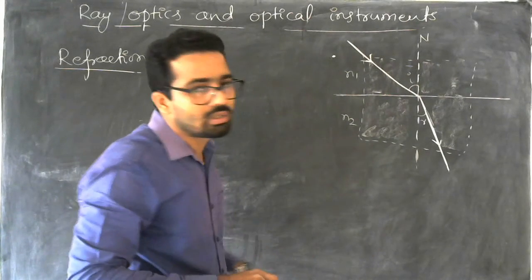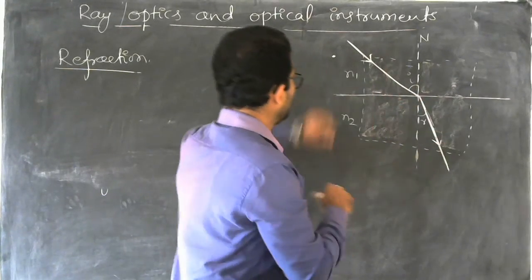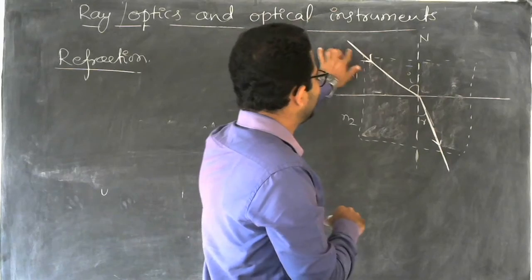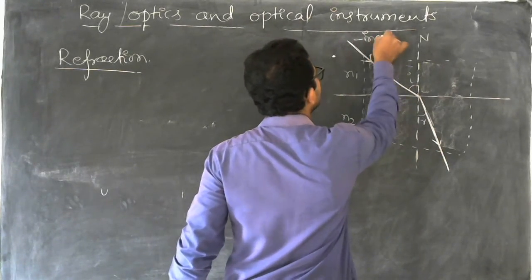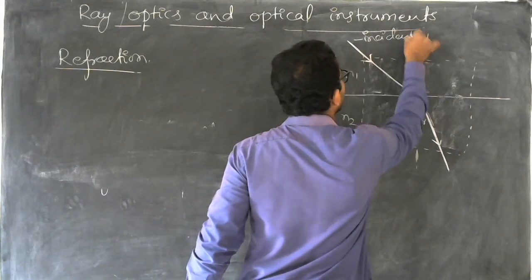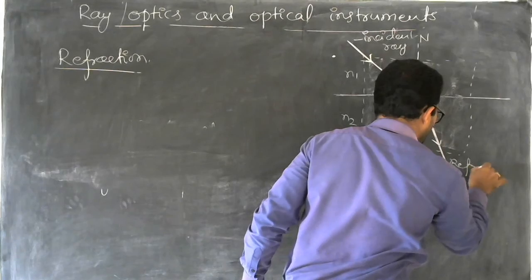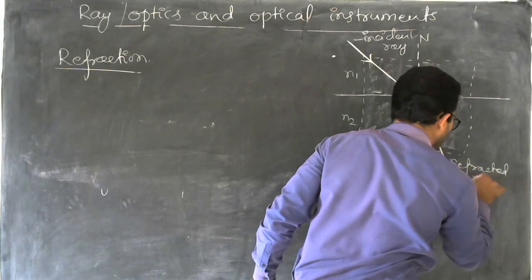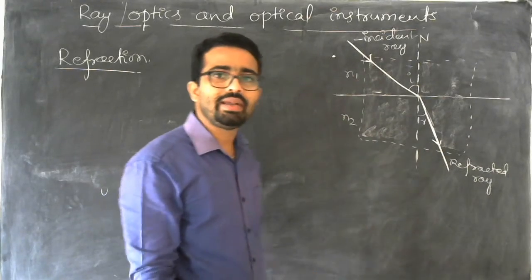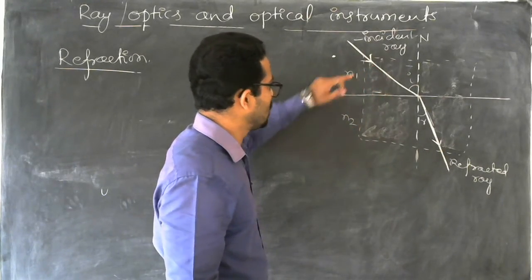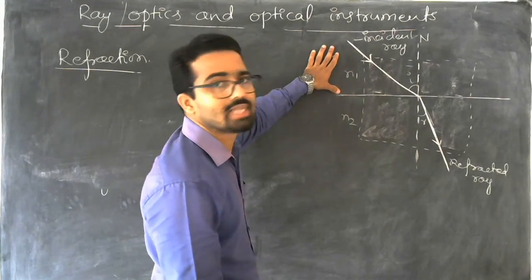As you learned from that animation, I have drawn the picture over here. So this is the incident ray, and this is the refracted ray. And these are the refractive indices of the two mediums. This is one medium, we can call this an air medium.